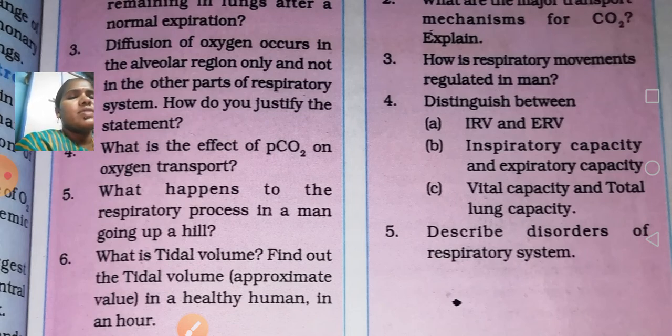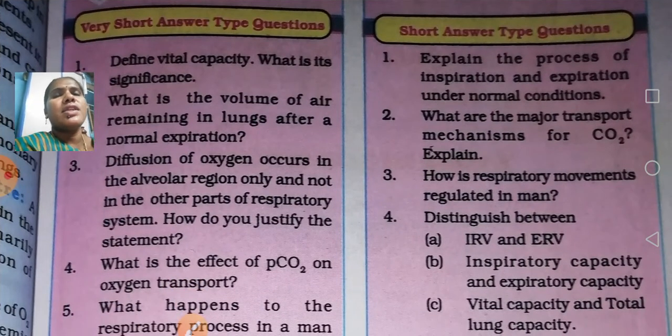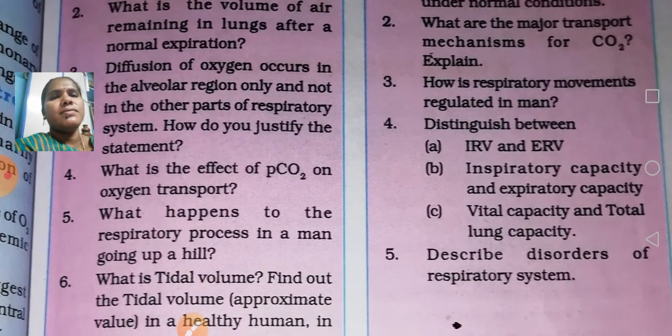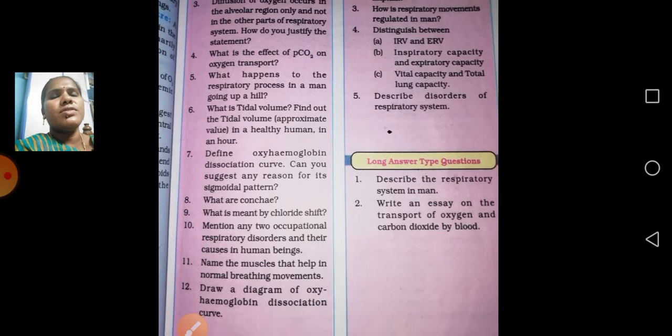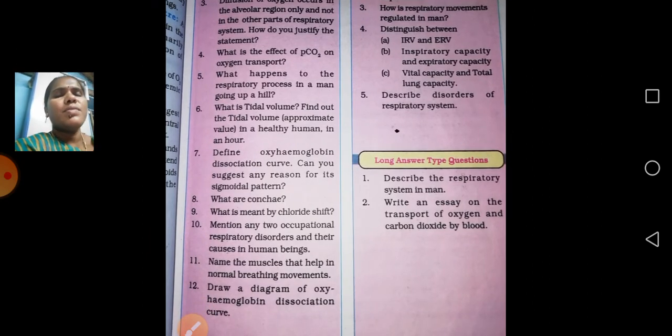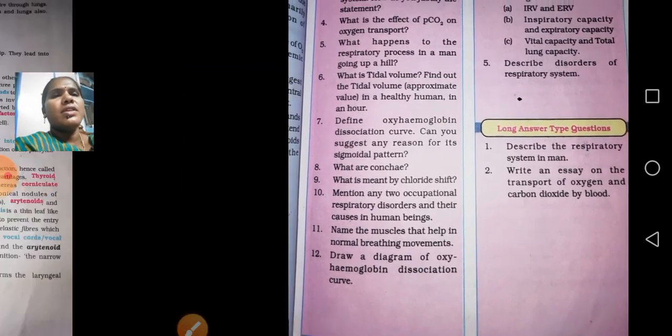Describe disorders of the respiratory system. This is a very important, repeated question. There are 2 marks questions like vital capacity, you just have to see these questions and read them. Some of the questions I have given according to the Telugu previous papers, for Telugu medium students. Based on that, I have given some of the important answers. I didn't give all 12 questions with answers, only the important questions with answers. Let me see one by one here.